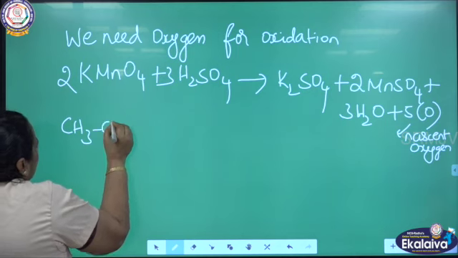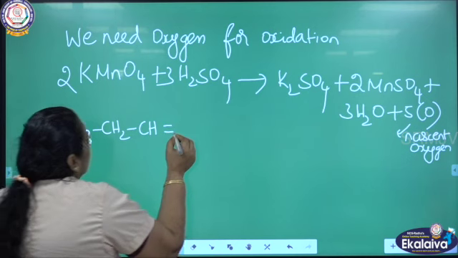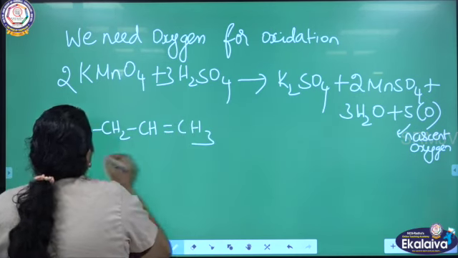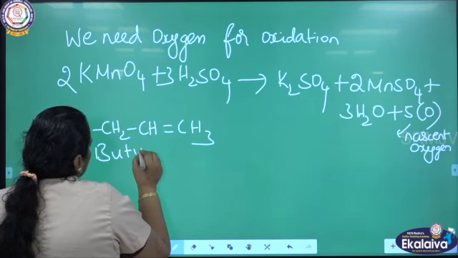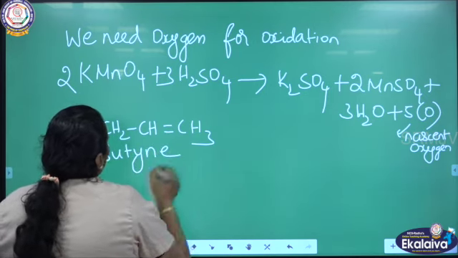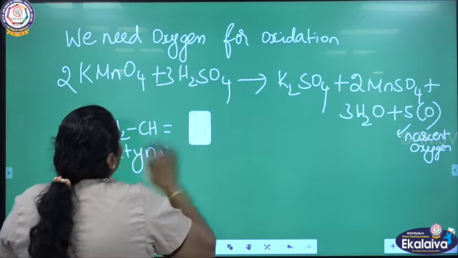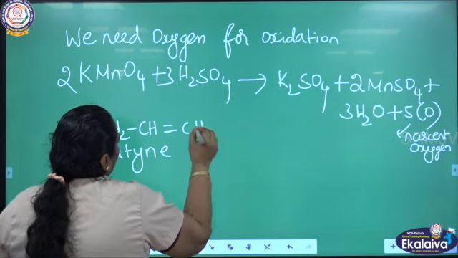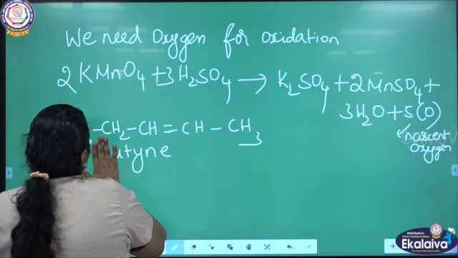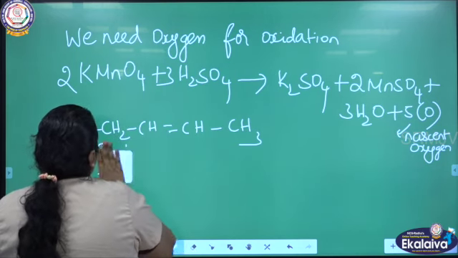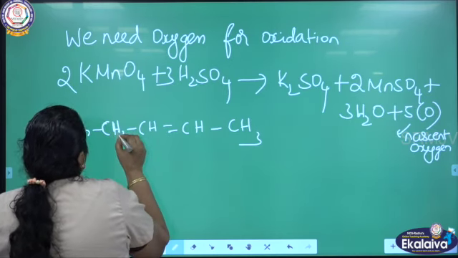CH3, CH2, single bond, CH, double bond, CH2, CH3. Say, what is the name of this compound? Actually, it is butane. So we will write like this. There are 5 carbon atoms here, so I am going to write a different compound. What is the name of this compound? It can be pentane.